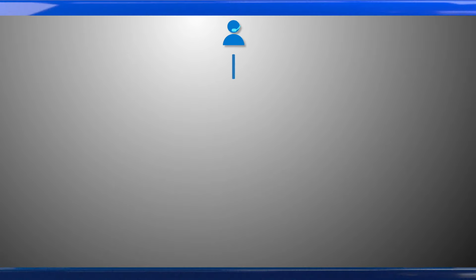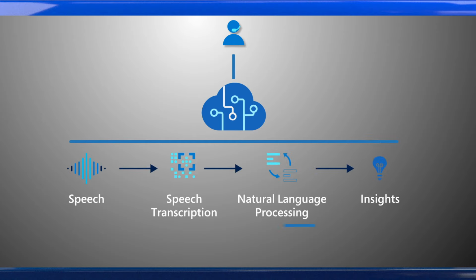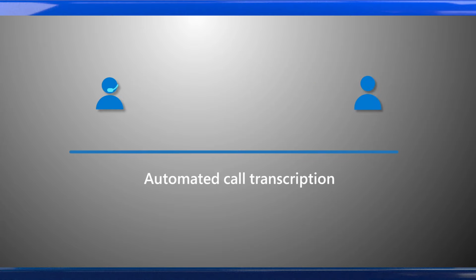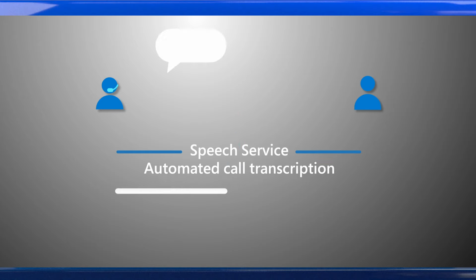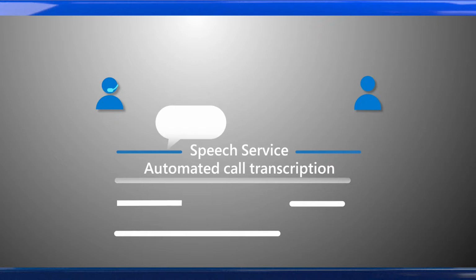This diagram represents the main components of an intelligent call center built on Azure AI. Over the next few minutes, I'll walk you through some basics of Azure's speech and language cognitive services. The first step in creating an intelligent call center solution is typically to implement automated transcription of calls, which can be done using speech service. This is a helpful first step for scenarios like compliance audit, associate training, gaining insights to improve products, and understanding